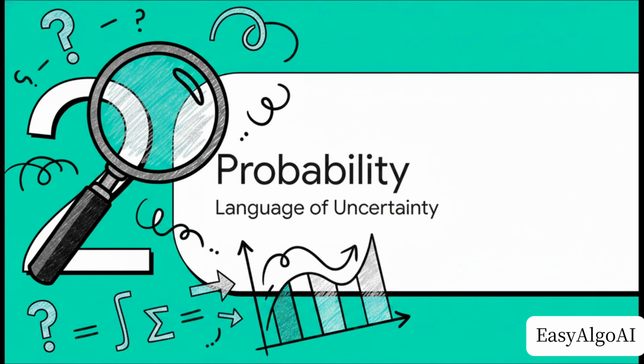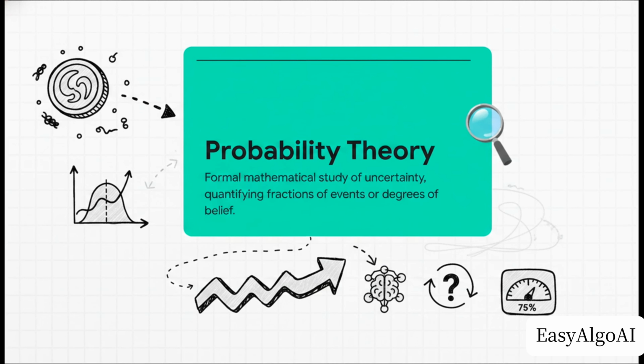Moving to Section 2. Probability, the language of uncertainty. To find the truth without getting overly cocky, our AI detective needs a better tool. We need a way to mathematically talk about all this messiness. And that brings us to probability theory. This is the secret language that lets models formally quantify noise.